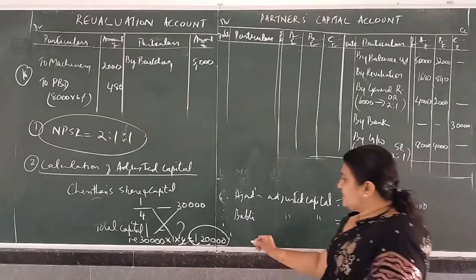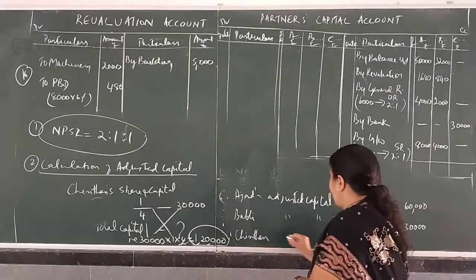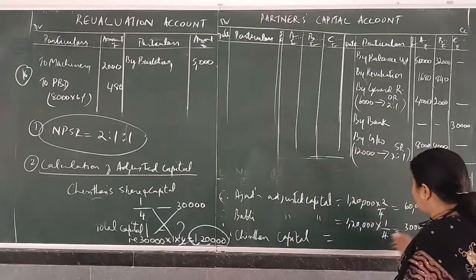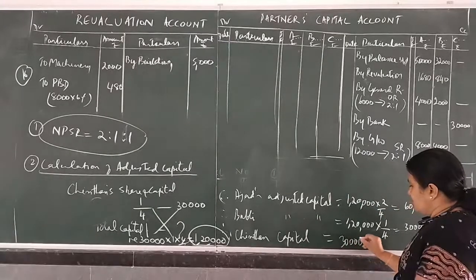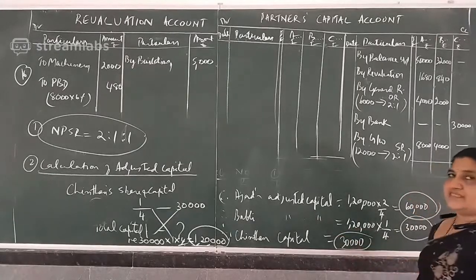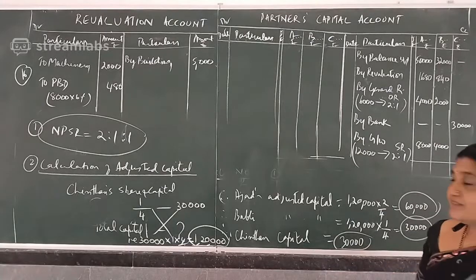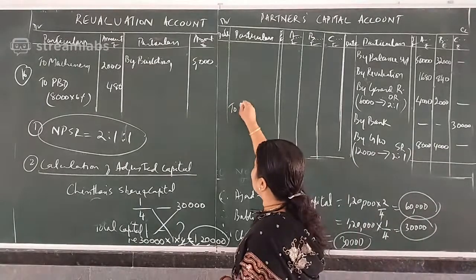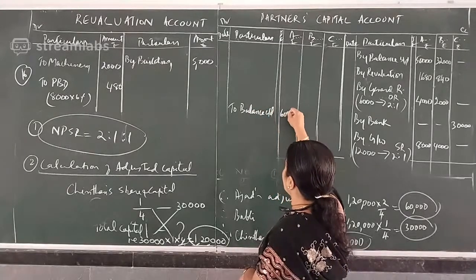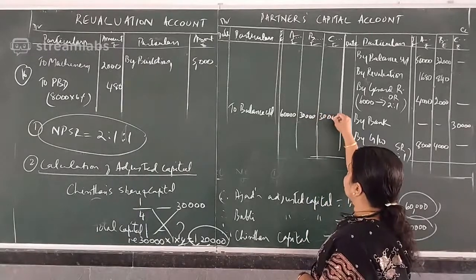Third partner Chintan's capital we already know, 30,000. So 60,000, 30,000 and 30,000 is their adjusted capital in the new profit sharing ratio. That is their balance carried down.